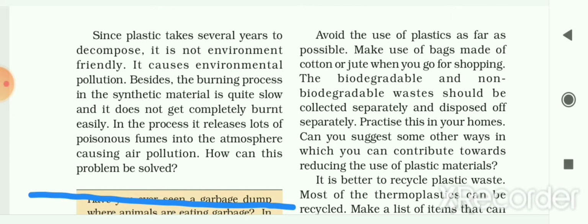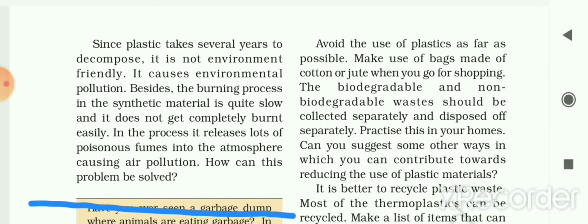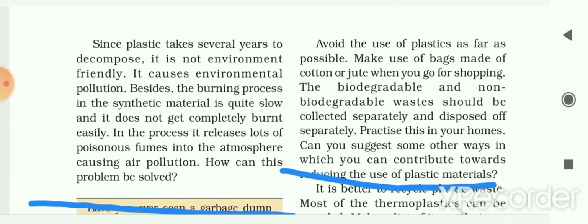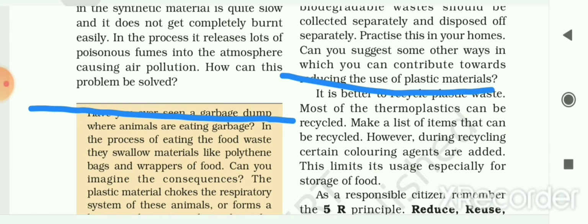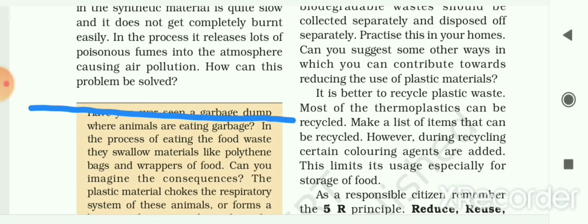So how can this problem be solved? Here the solution is given to you: avoid the use of plastic as far as possible. If it is possible, then avoid the use of plastics and make use of bags made of cotton or jute when you go for shopping. Non-biodegradable and biodegradable waste should be collected separately. You have to collect this waste separately and practice this in your home. Start this practice in your homes only.